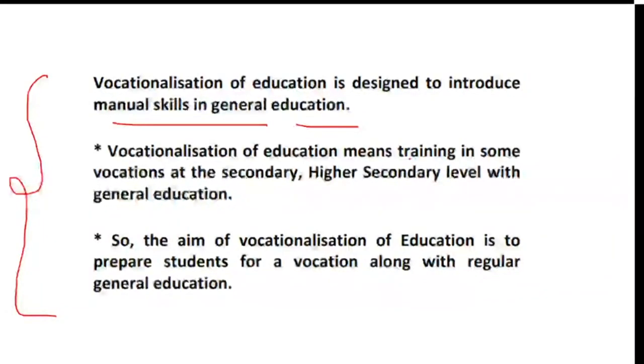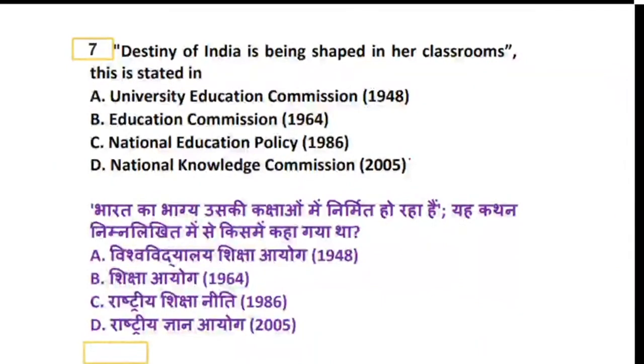Okay, now coming to question number 7, everyone. Destiny of India has been shaped in her classroom. This is stated in what? So this is given where? Is it a part of University Education Commission? Is it a part of Education Commission?